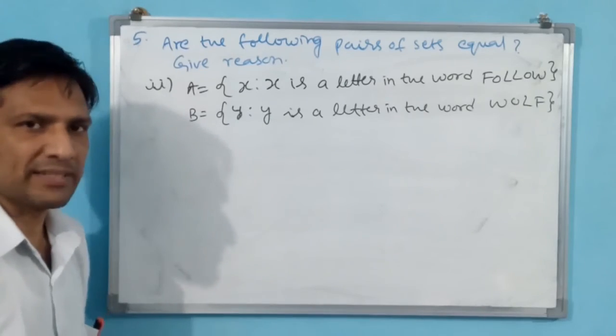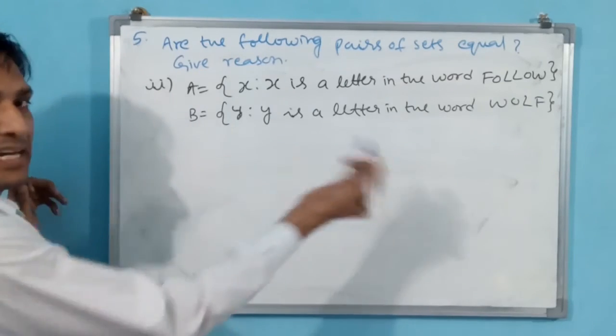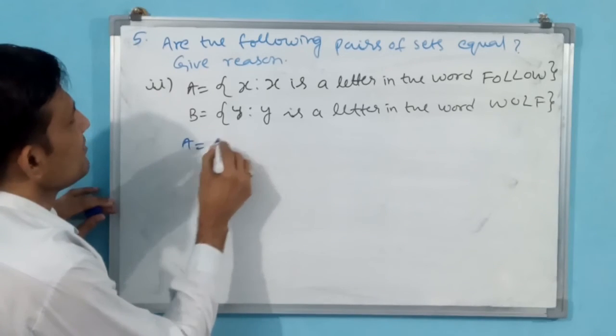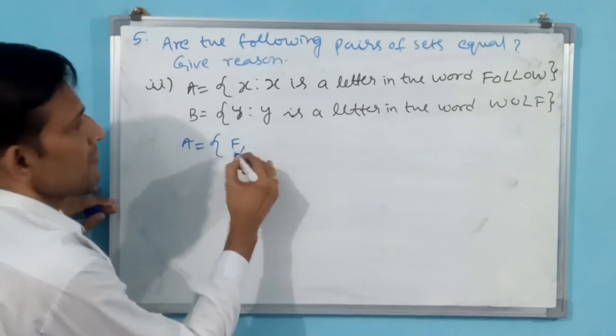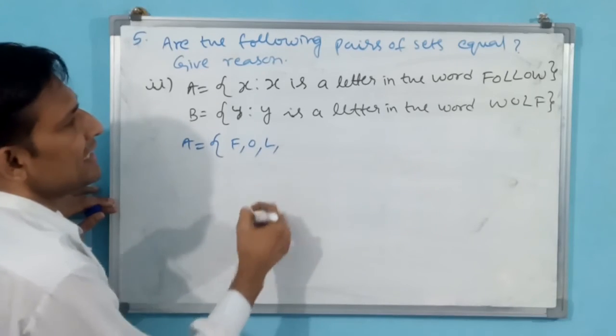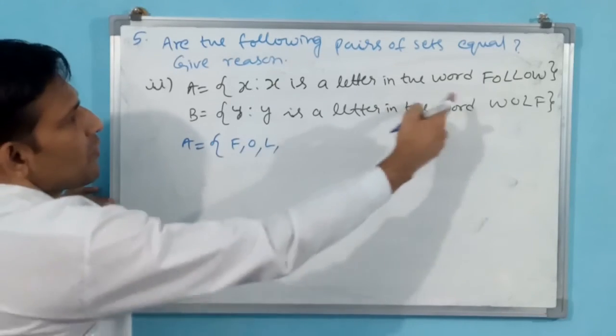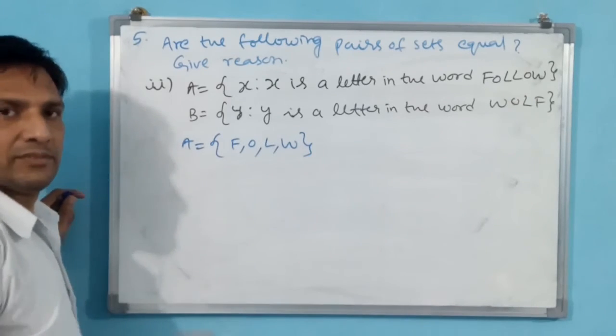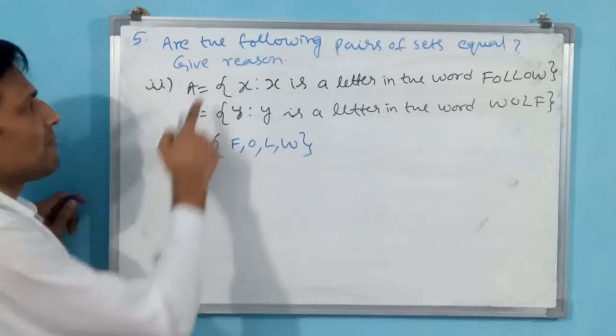That also you have to make a set. Let us first make the set in roster form. A is equal to F, O, L, again you need not take O, then W. This is the roster form of the first set.